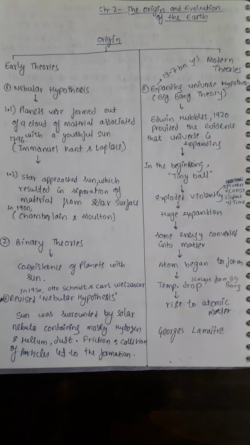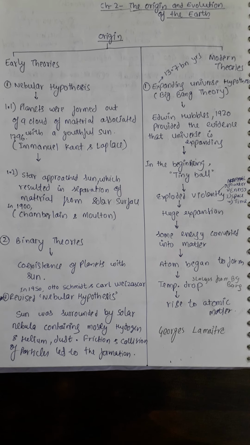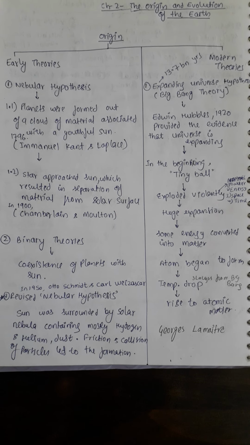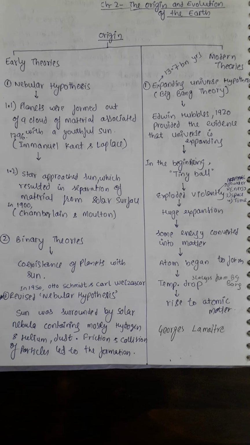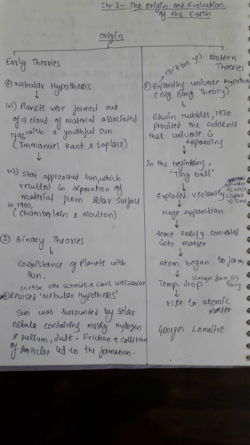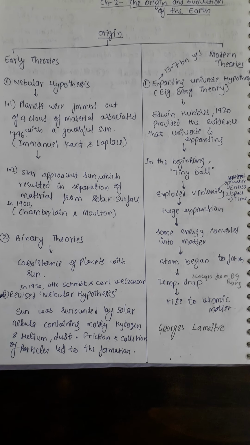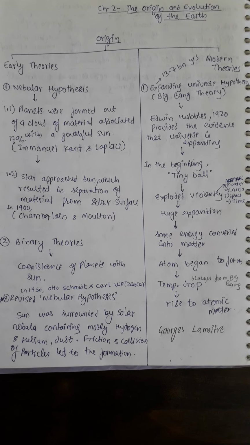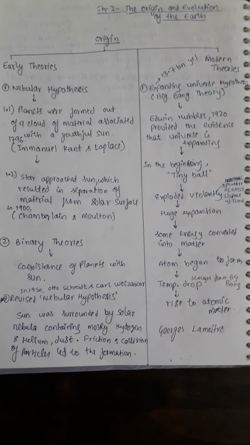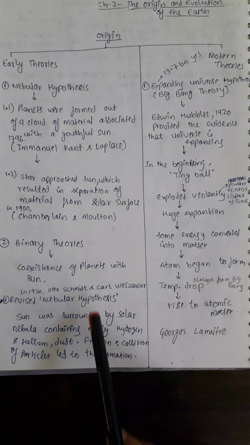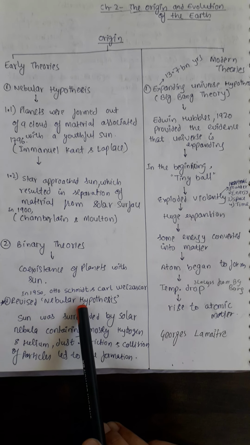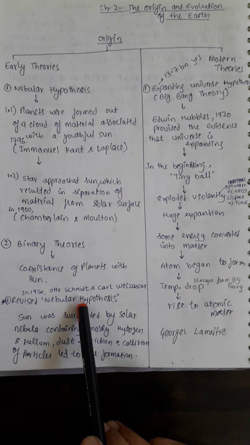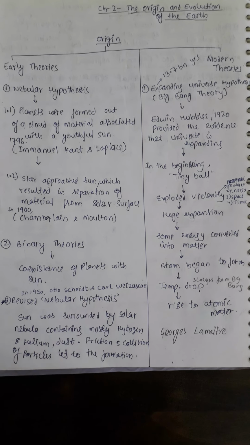We have three early theories. First is nebular hypothesis, second, binary theory, third, the revised version of nebular hypothesis. Overall we have only two, but as it is revised, it is the third nebular hypothesis.